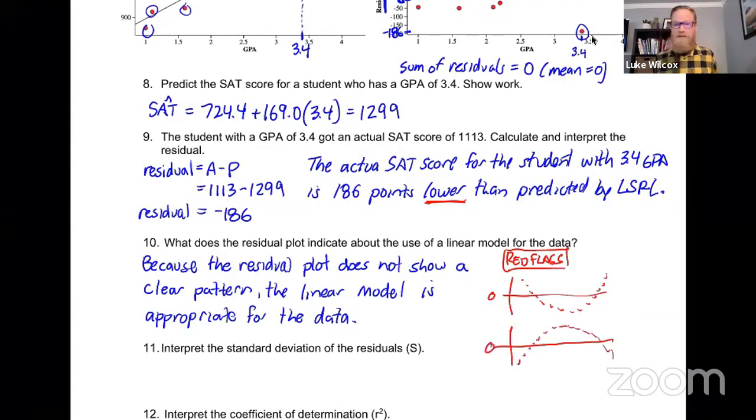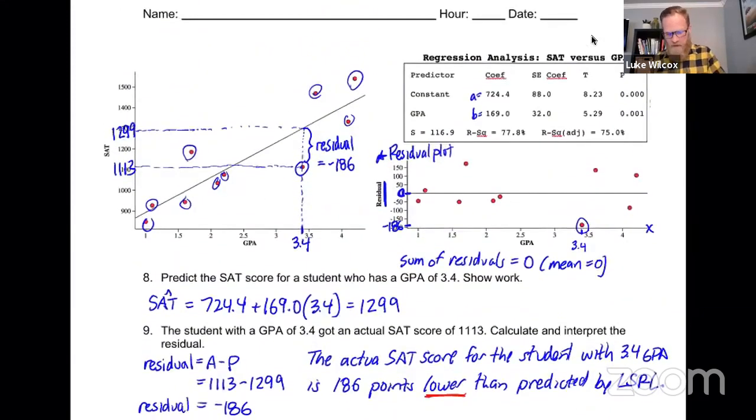So listen, if you have a smiley face or frown face in your residual plot, that is not a good sign to you. That is telling you that the model you've chosen is not necessarily a good model. Now for us, we've got an equal scatter above and below the 0 line there, that seems to indicate that the linear model is a decent model for this set of data.